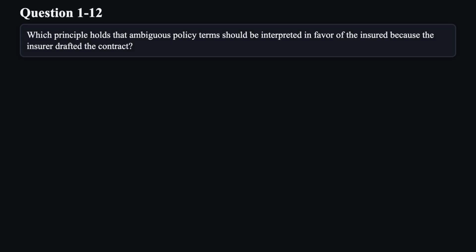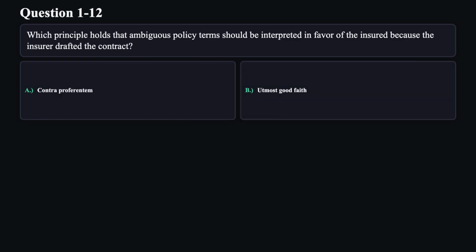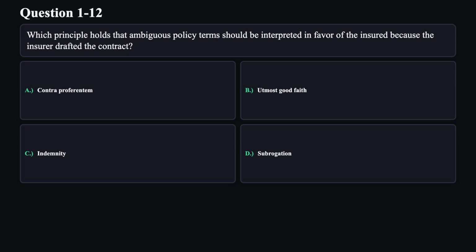Question 12. Which principle holds that ambiguous policy terms should be interpreted in favor of the insured because the insurer drafted the contract? A. Contra proferentem. B. Utmost good faith. C. Indemnity. D. Subrogation.